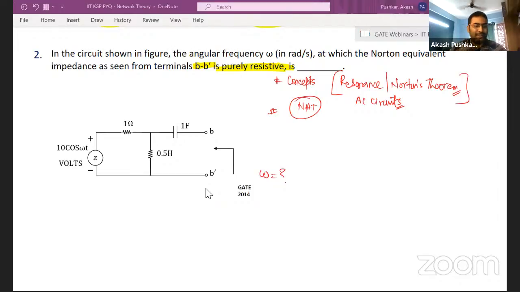Since you have answered the last question very beautifully, you did answer in, I think, 10 seconds flat. A lot of people did that, but this is another question from GATE 2014. What do you guys think? What should be the answer? Come on. Since it's a numerical answer type question, you cannot afford to make a mistake. Hello guys, come on. This is a very beautiful question. Given GATE is going to happen in another 5 months, I expect you guys to do this question.